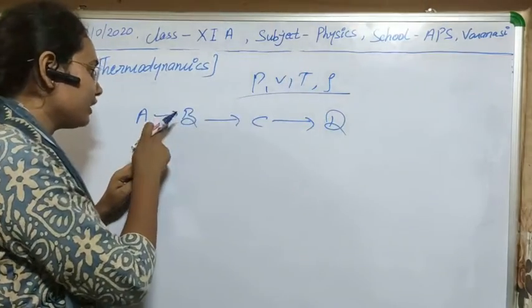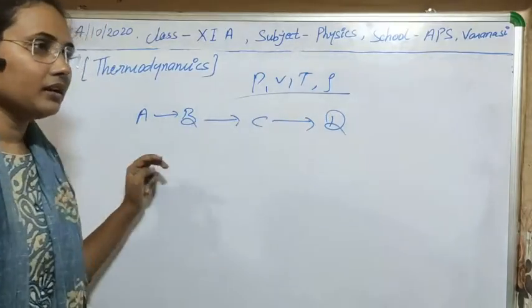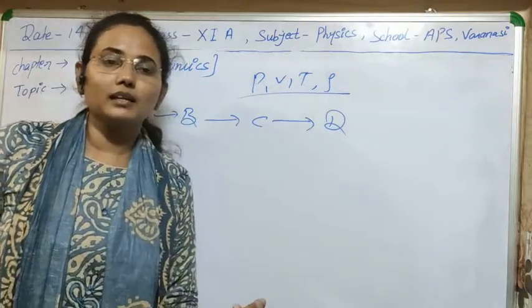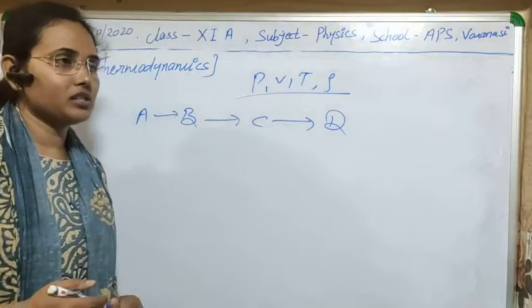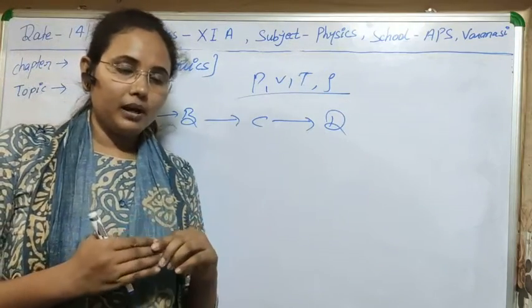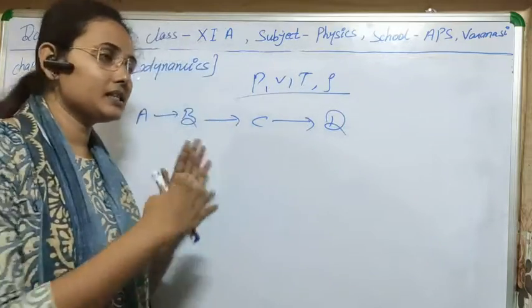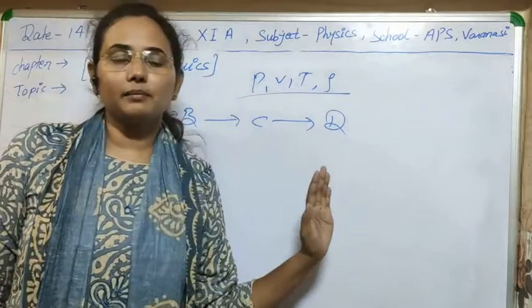For one is from A to B, second is B to C, and third is C to D. So these additional processes which help to complete the process are known as quasi-static processes. Meaning if the process takes place part by part to complete its reaction or to complete its work, then this process is known as a quasi-static process.